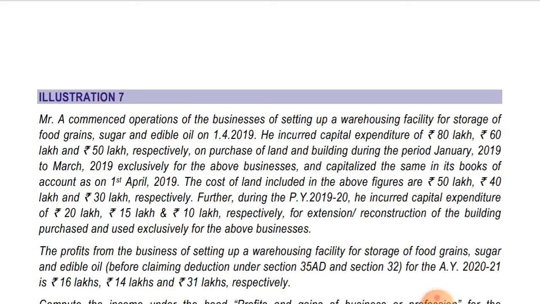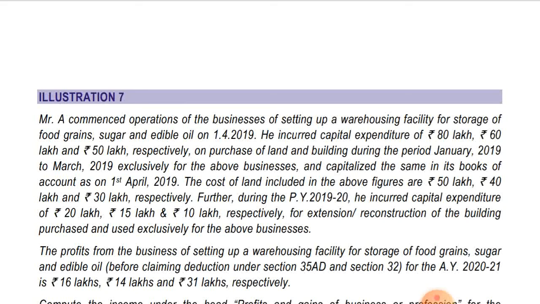He incurred capital expenditure of rupees 80 lakhs, 60 lakhs and 50 lakhs respectively on purchase of land and building during the period January 2019 to March 2019, exclusively for the above businesses, and capitalized the same in its books of accounts on 1st April 2019. In respect of the above three businesses, he has incurred capital expenditure on land and building.